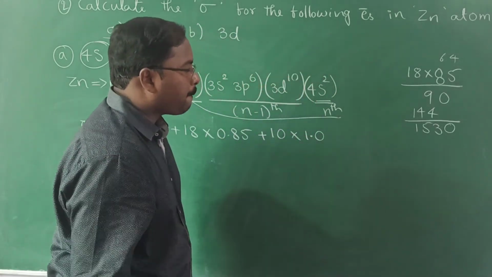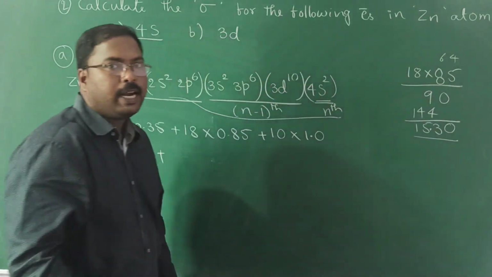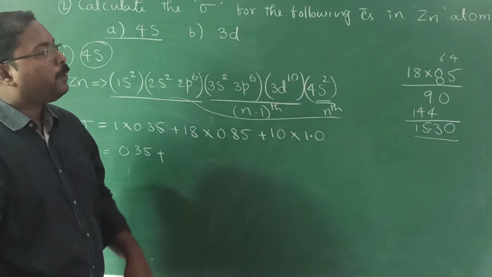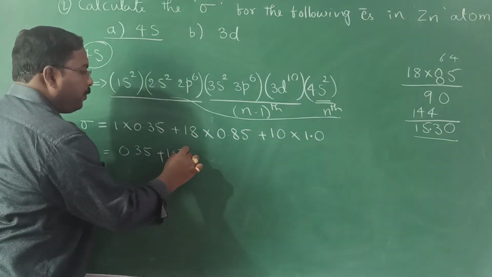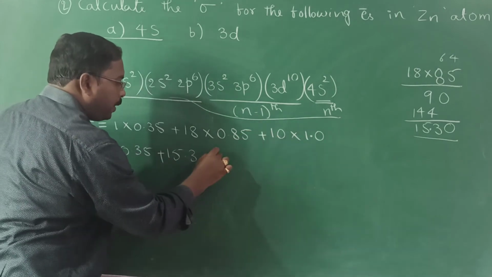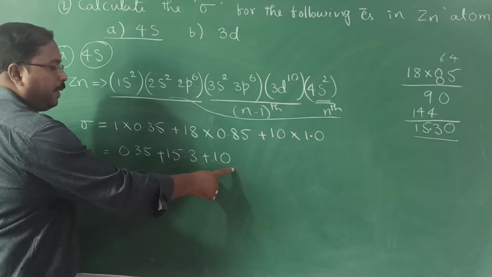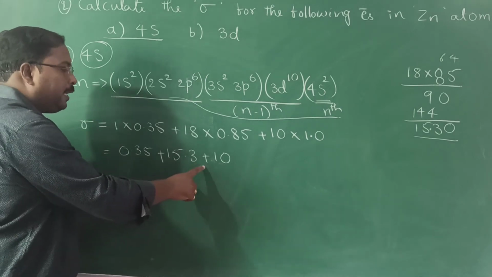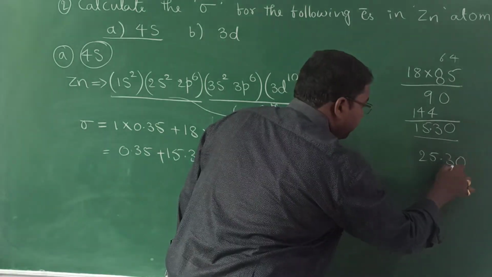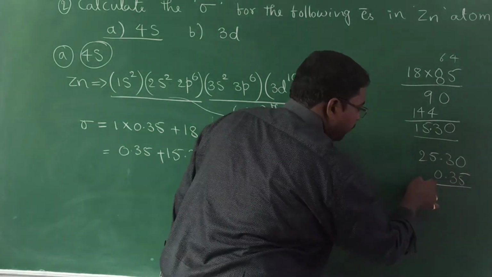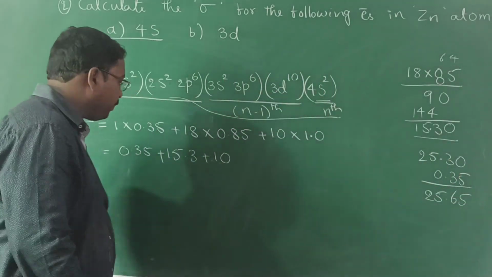So 18 into 0.85 will be 15.3. So 15.3 plus 10 into 1.0, 10. How much it is? 10 plus 15.3, so it is 25.3. 25.3 plus 0.35, how much it is? 25.65.